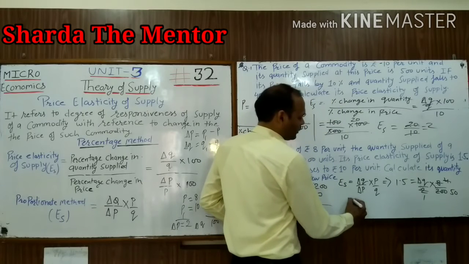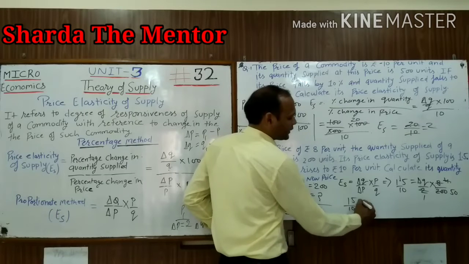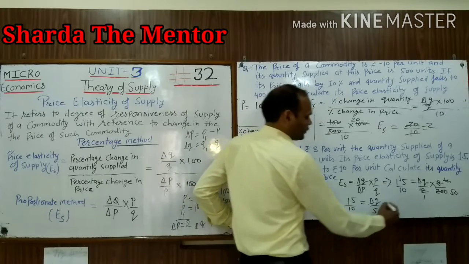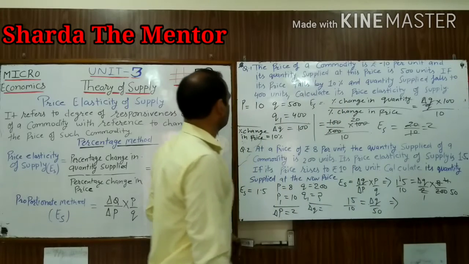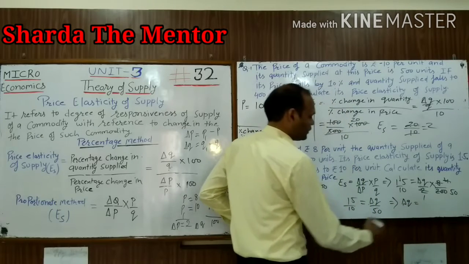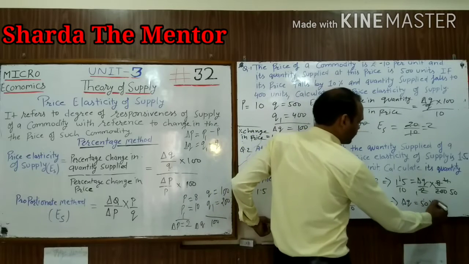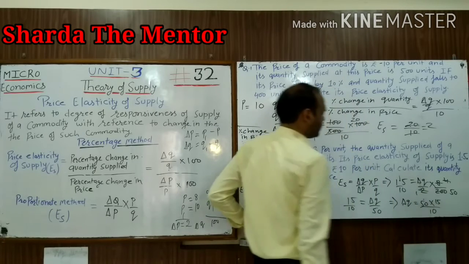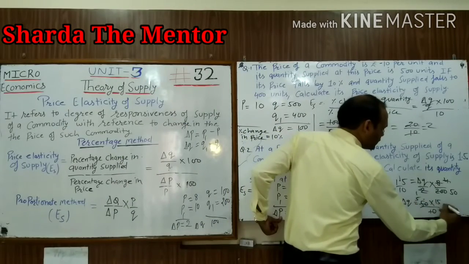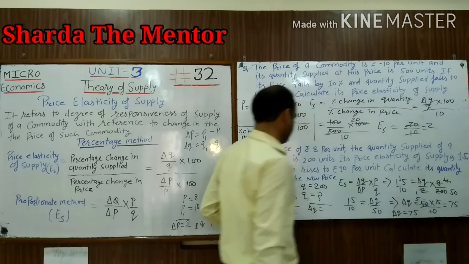So 15 upon 10 is equal to change in Q divided by 50. So with the help of that, change in quantity is equal to 50 into 15 upon 10. So it is 75. That is change in quantity 75.